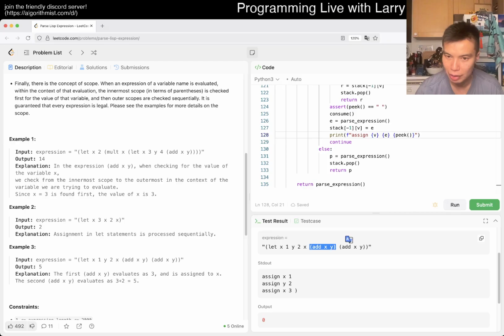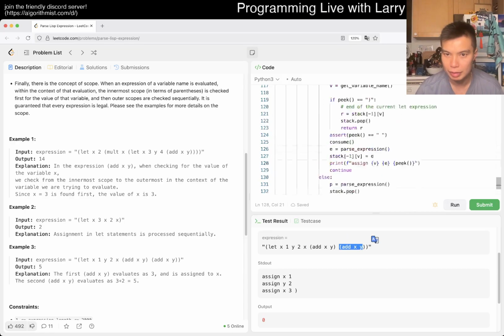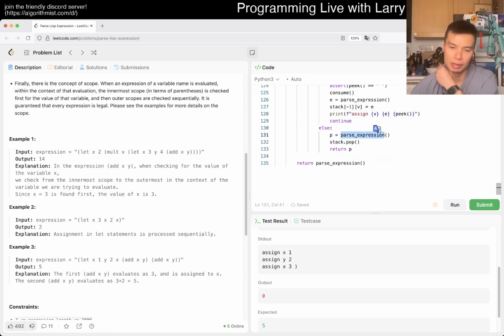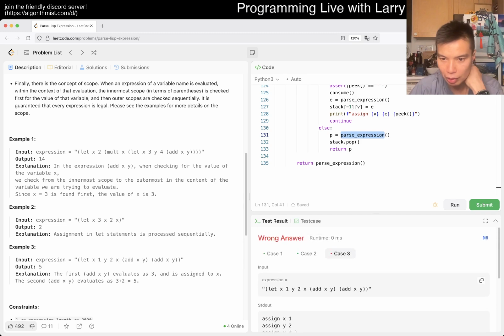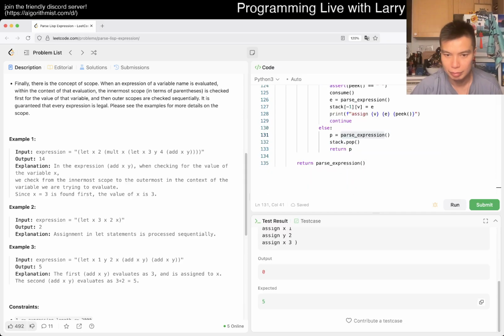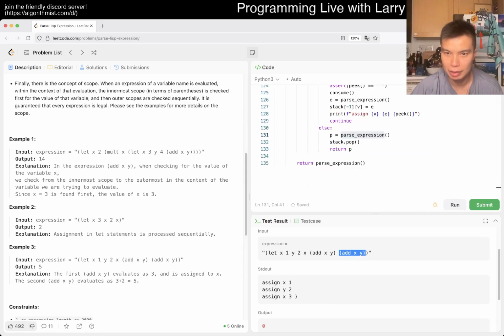This is this part. And then now we do a final parse expression on this function, right? I think that's right. Yeah.